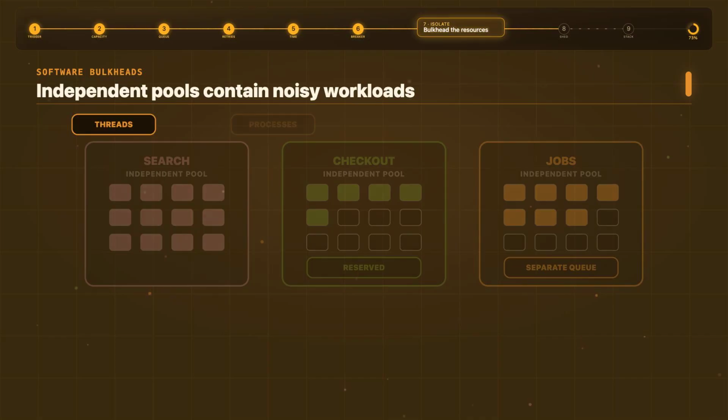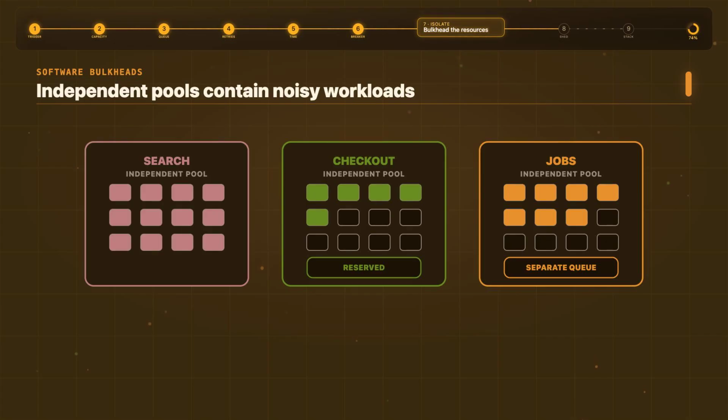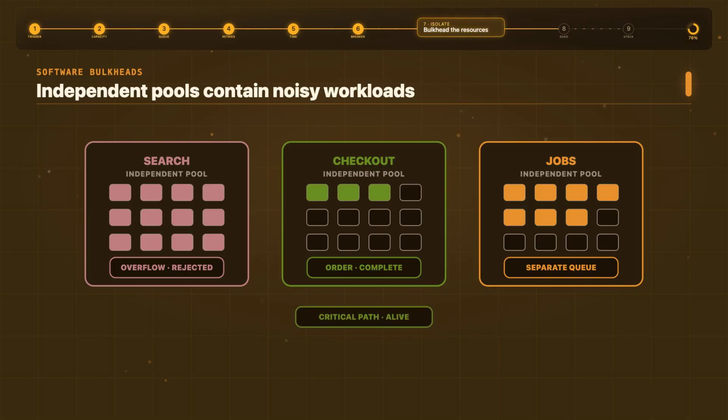The boundary can be threads, processes, containers, connection pools, queues, rate limits, or concurrency permits. The mechanism matters less than the isolation. Bulkheads do trade efficiency for safety. A quiet pool cannot always donate all of its spare capacity to a busy one. But during failure, that reserved capacity is exactly what keeps the critical path alive.